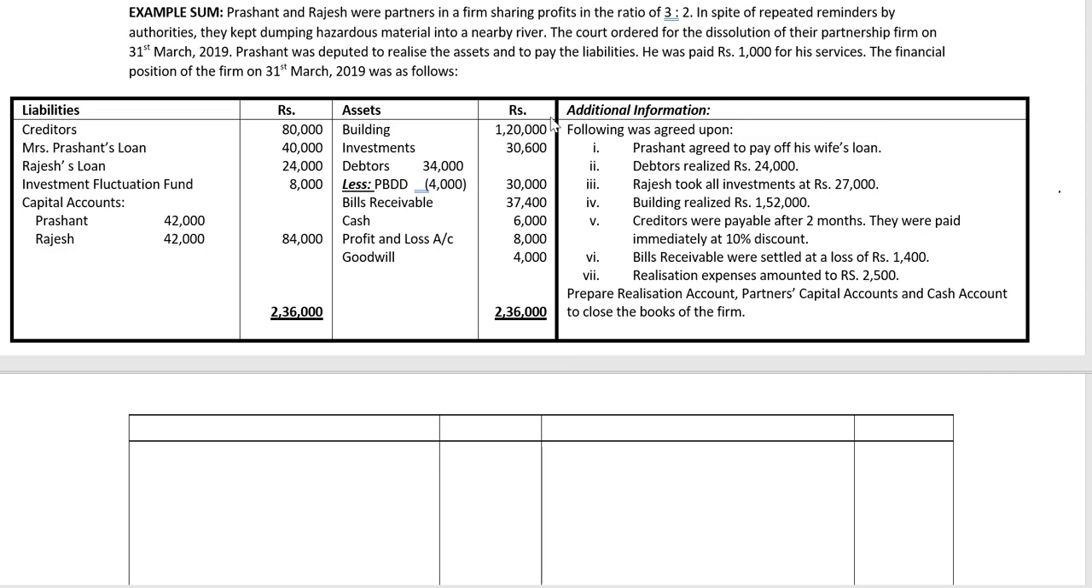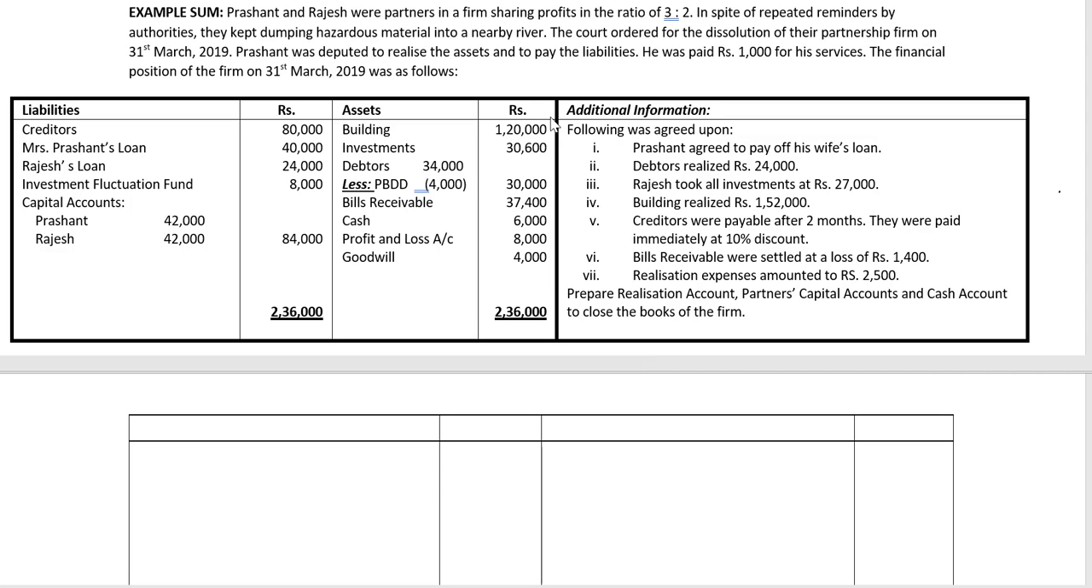The financial position of the firm on 31st March 2019 was as follows. To the left of the screen, the balance sheet is given, and on the right, additional information. Following was agreed upon. First point, Prashant agreed to pay off his wife's loan. Second point, debtors realized rupees 24,000. Third point, Rajesh took all investments at rupees 27,000. Point 4, building realized rupees 1,52,000.